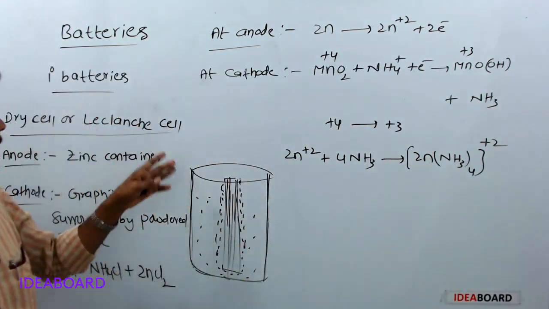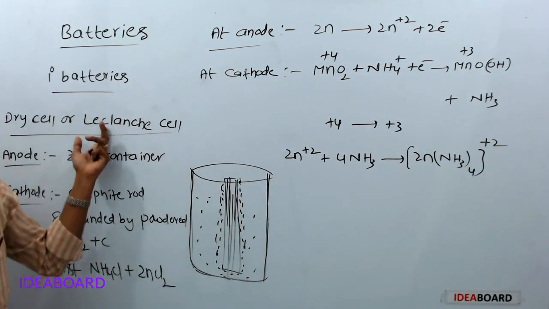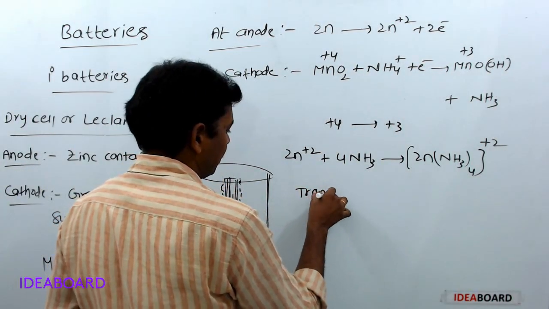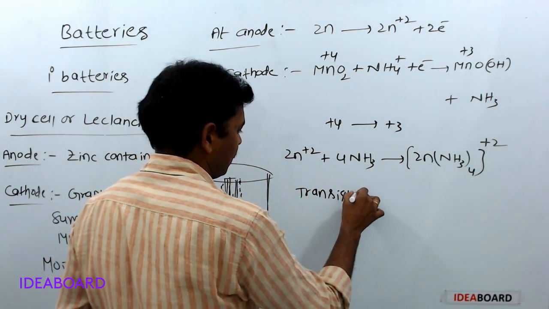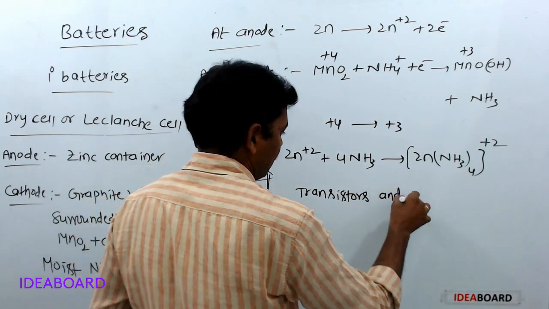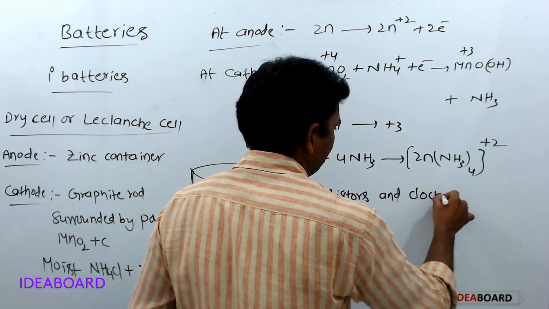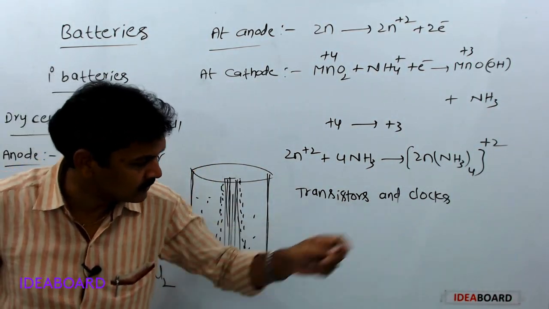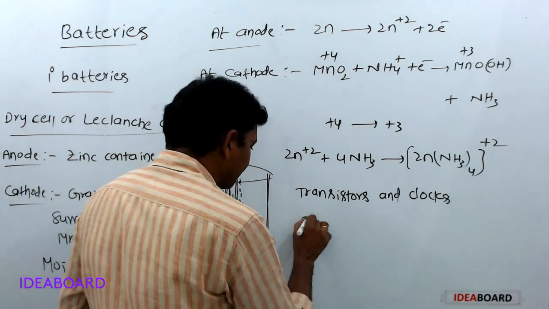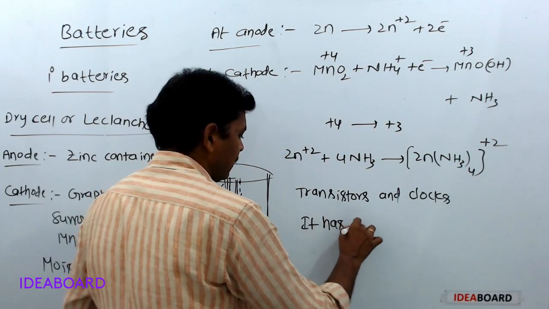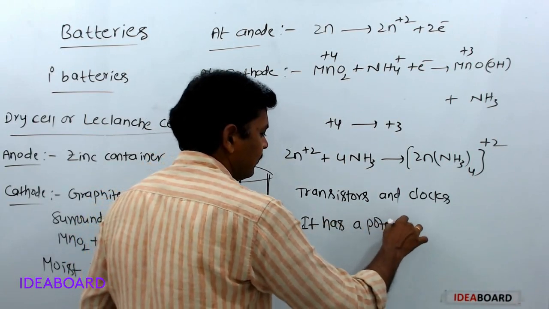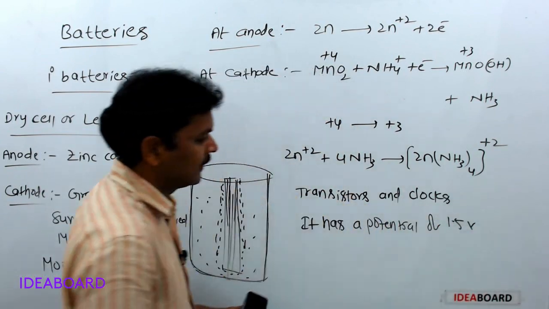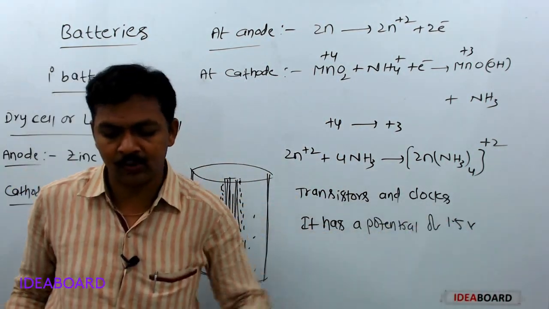This is the dry cell or Leclanche cell. Dry cells are used in transistors and clocks. This dry cell has a potential of 1.5 volts.